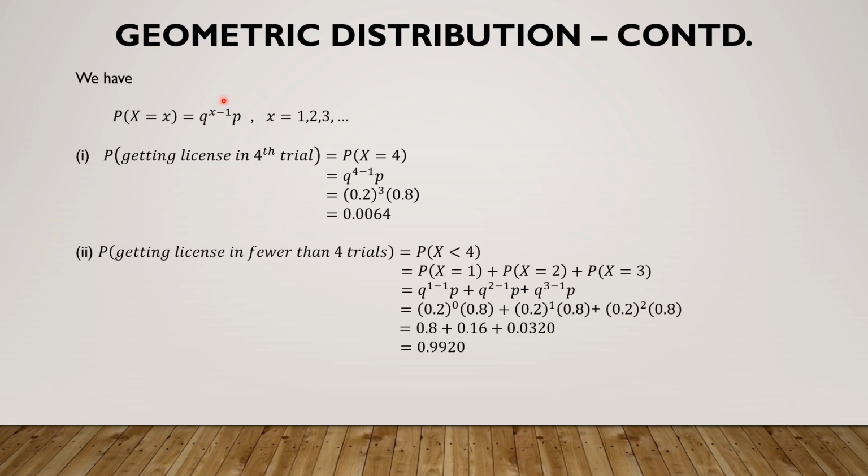By a direct application of the geometric random variable, we get the required probabilities. In the 4th trial, therefore x is 4. So we find 0.0064. In fewer than 4 trials, x less than 4 automatically, that is 1, 2, 3. Observe 0 is not taken because our trial count started from 1. And we get 0.9920.